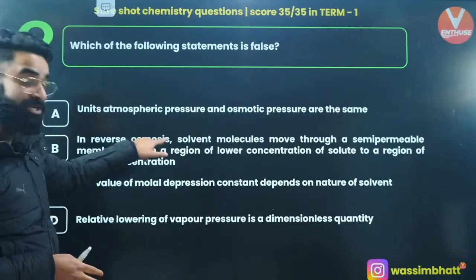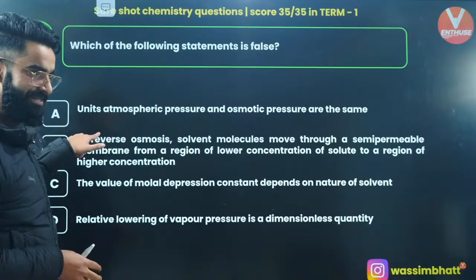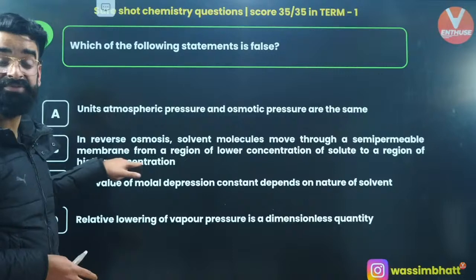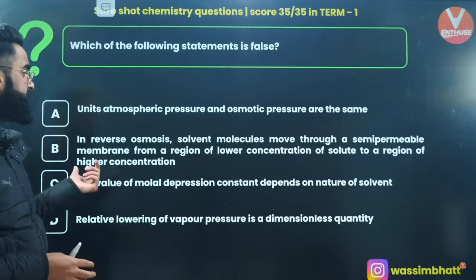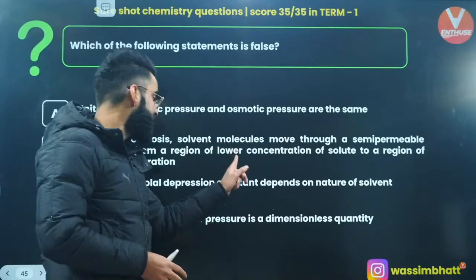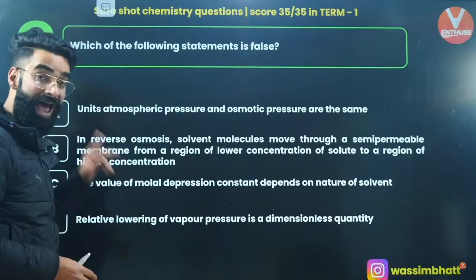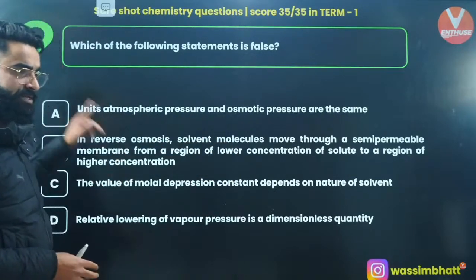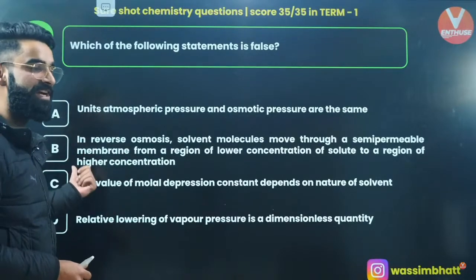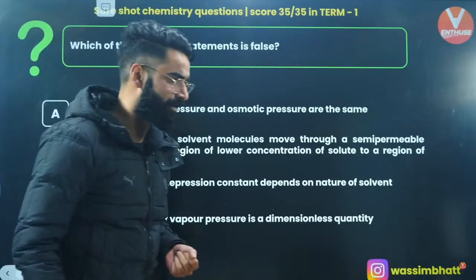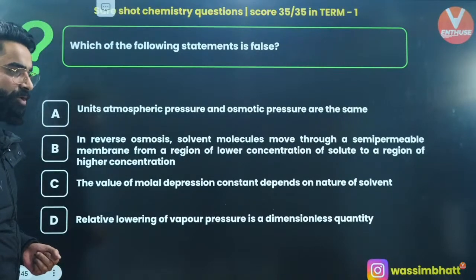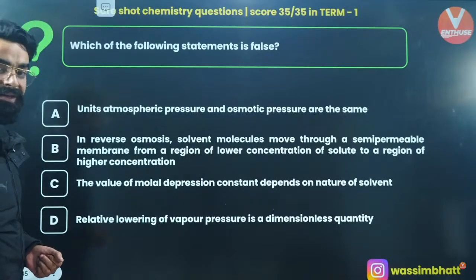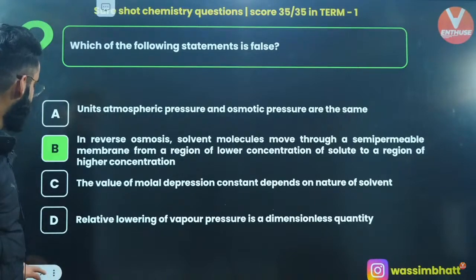And over here it is mentioned as reverse osmosis. Is it correct? It's absolutely incorrect. In reverse osmosis, what happens? It is from higher concentration to lower concentration, but the case is given in reverse. So option B is the one which is correct among all, right? Yes, it's high to low, it's not low to high. Low to high is in osmosis, not here.